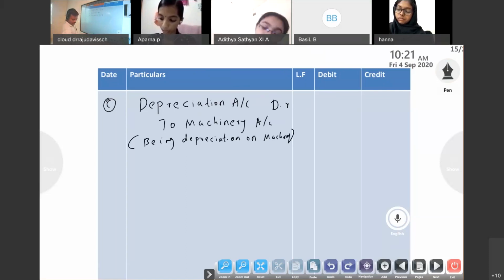So it is given. Okay, third will be the depreciation. First I wrote interest on capital. So no problem. So 30,000 into 10%. 10% for 2 months we have to calculate, 2 by 12.